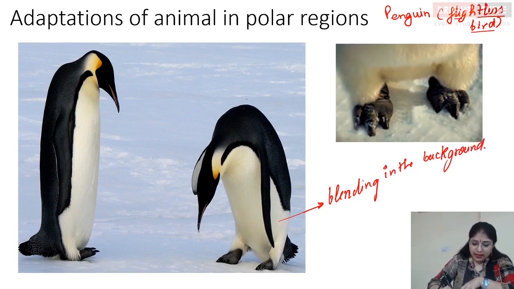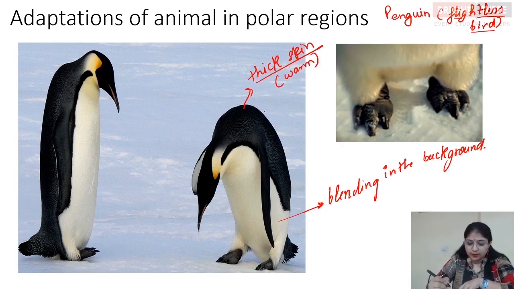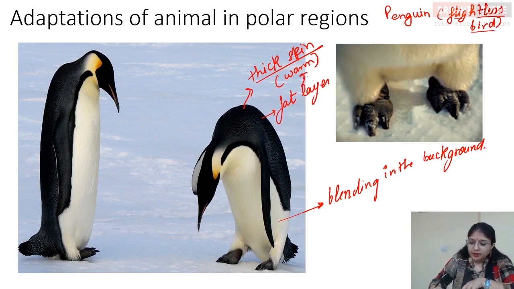Apart from that, it has thick skin, right? Thick skin which helps in remaining warm, right? So this thick skin provides warmth to this particular bird, right? Apart from thick skin, it also has a fat layer which serves the same function, that is keeping the body of the penguin warm.